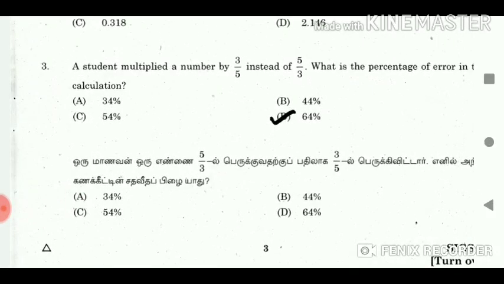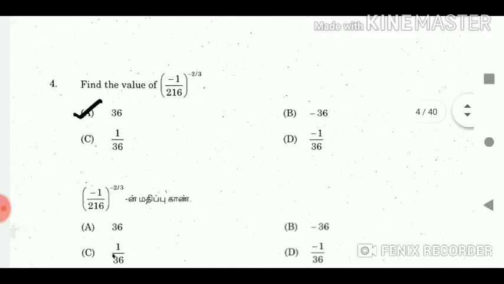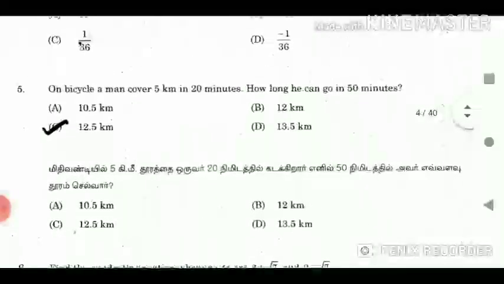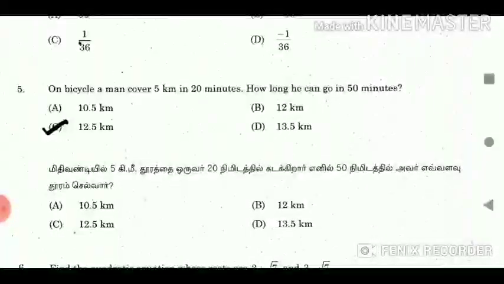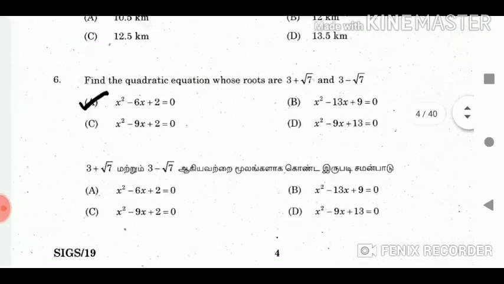Answer 64%. 4. Find the value of. Answer 36. 5. On a bicycle, a man covers 5 km in 26 minutes. How far can he go in 50 minutes? Answer 12.5 km. 6. Answer A.